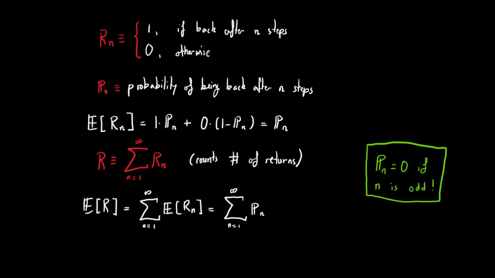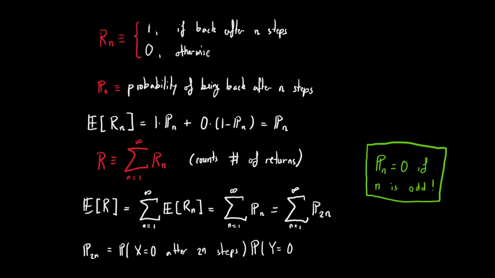So the expected value of R should really be written as a sum over all even-numbered probabilities, where P sub 2n in turn can be decomposed into the probability of x being equal to 0 after 2n steps, multiplied by the probability that y equals 0 after 2n steps, since steps in the x and y direction are independent. So let's work out these probabilities.